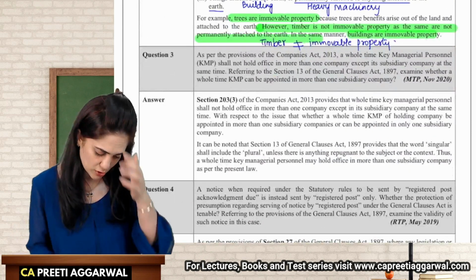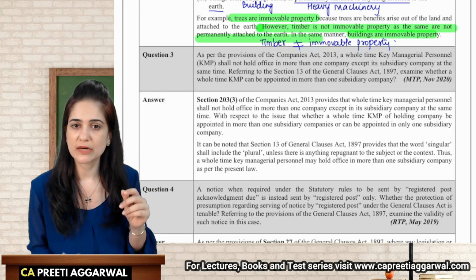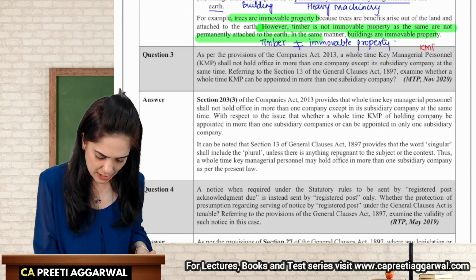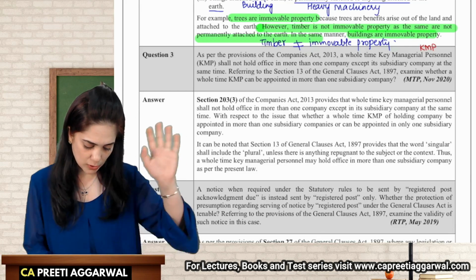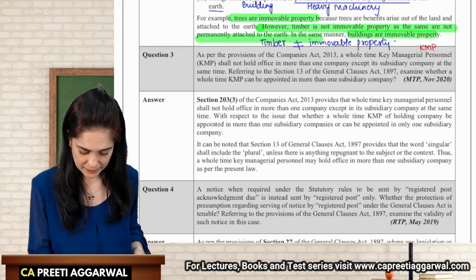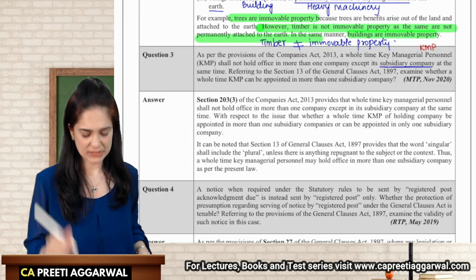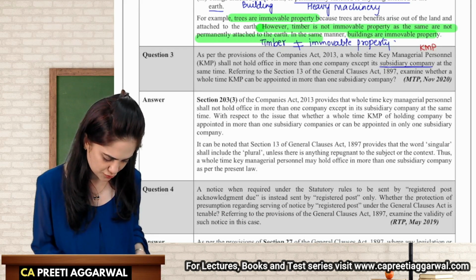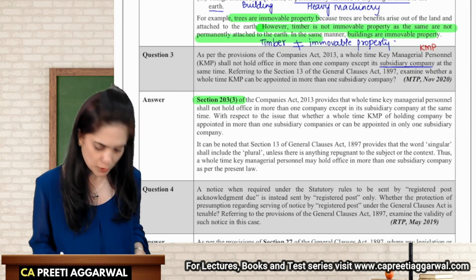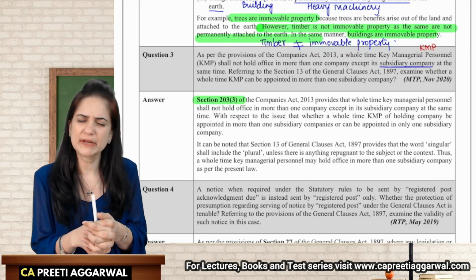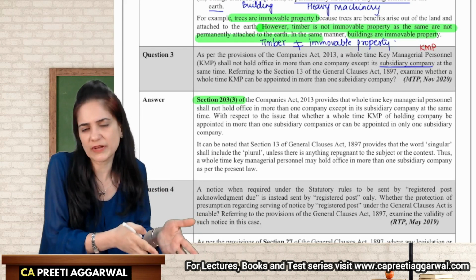As per the provisions of the Companies Act 2013, a whole-time key managerial personnel, a whole-time KMP, shall not hold office in more than one company except its subsidiary company at the same time. Okay, this is mentioned in section 203, subsection 3 of the Companies Act, that a KMP can be a KMP in just one company, but it can be a KMP in the subsidiary of that company.